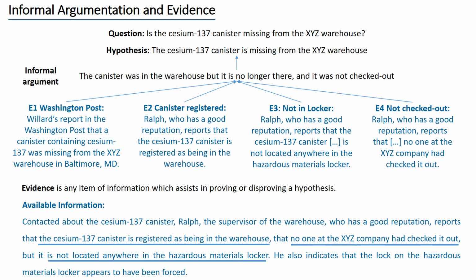Finally, Ralph's statement that no one at the company had checked the cesium canister out states explicitly that the canister was not checked out from the warehouse. Notice that in each of these examples, an item of evidence is a short statement from the problem description.